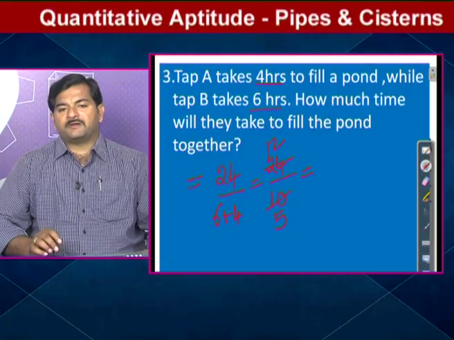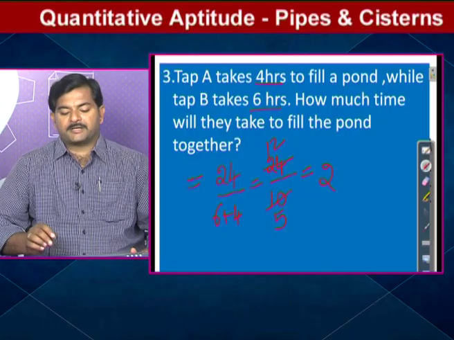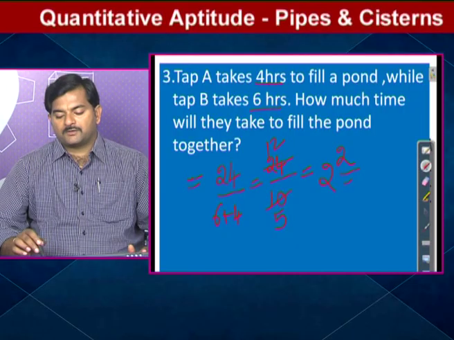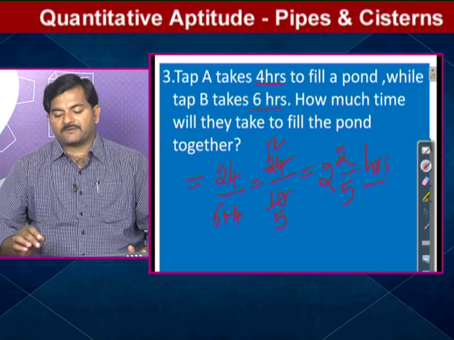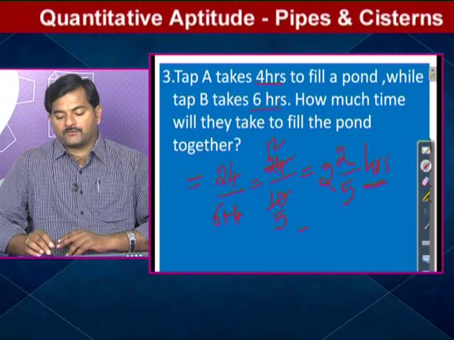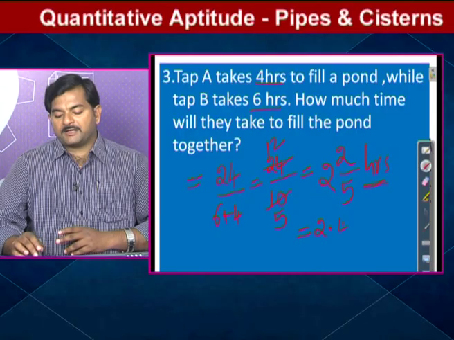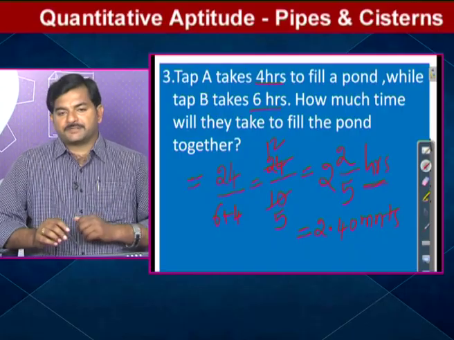So if you convert this 12 by 5 in terms of mixture fraction, 5 2s, how much am I getting? 10. So still I am getting 2 by 5. Since it is in terms of hours, we will represent it in terms of hours: 2 by 5 hours, or simply 2.4 hours, which can also be written as 2 hours 40 minutes. That depends on the given options.